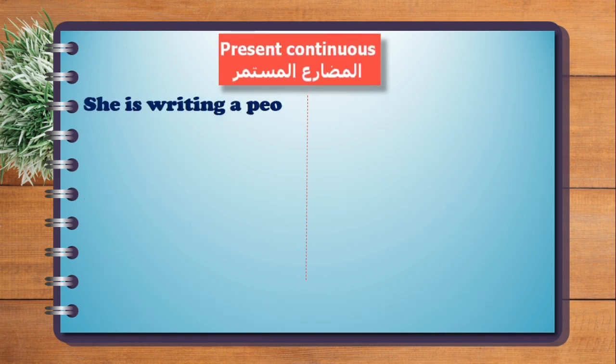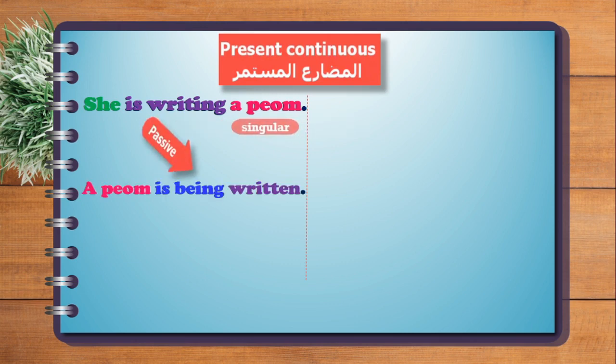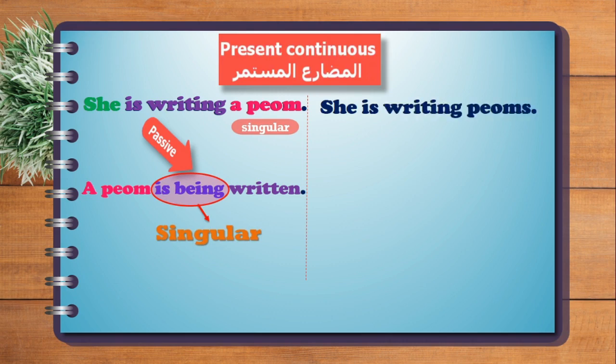She's writing a poem. She is the subject, is writing is the verb, poem is the object. The passive sentence is, a poem is being written. We use is being because a poem is singular. She's writing poems. Subject, verb, object. The object again is plural.